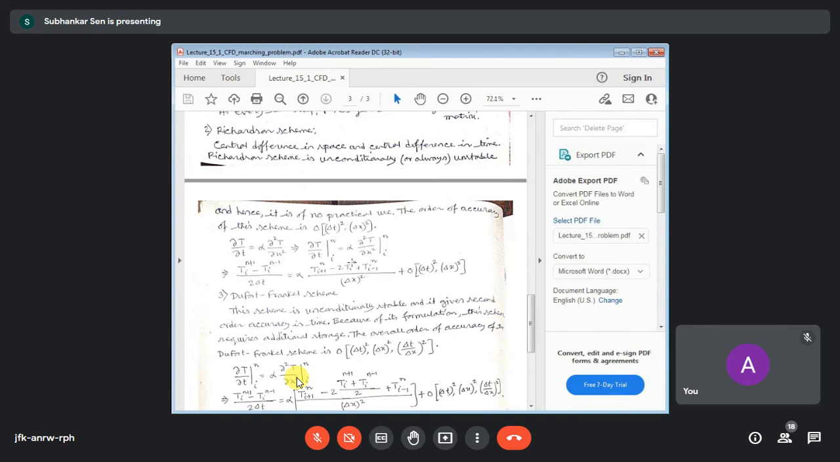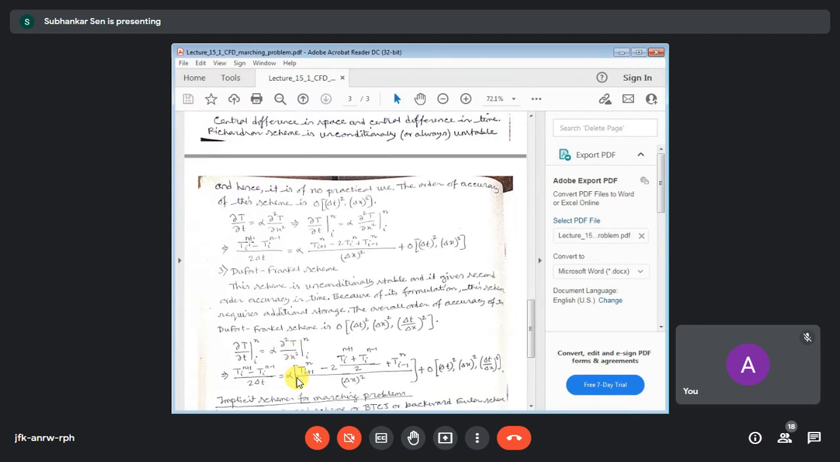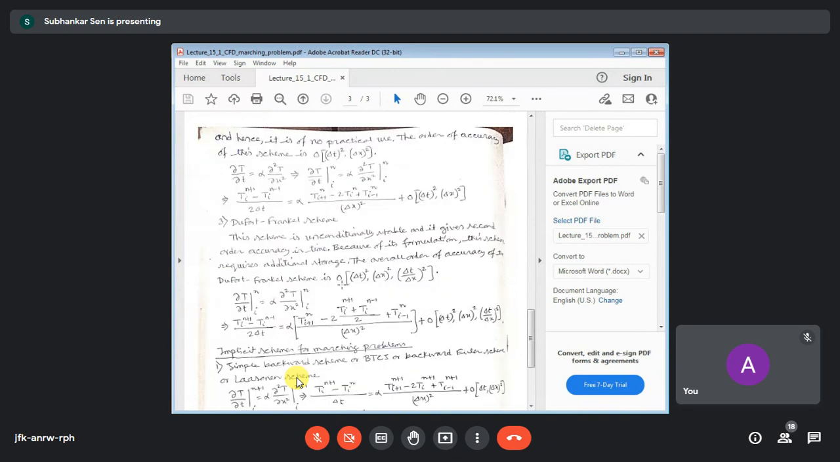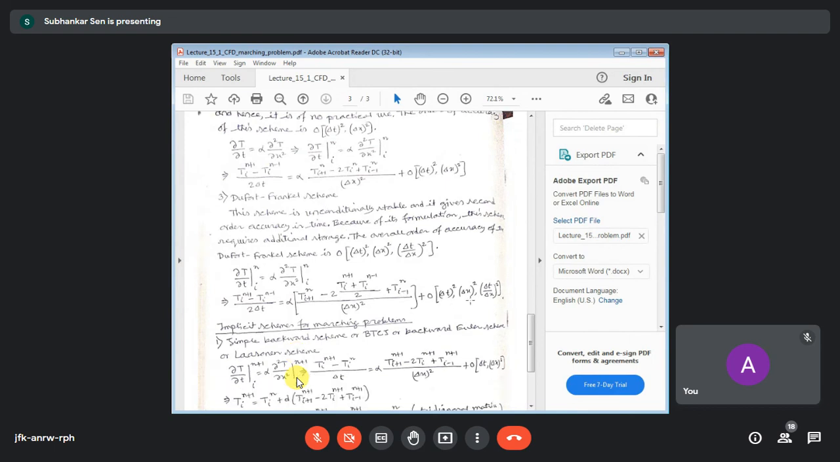Here, where we have Tin, there is a modification. So the Richardson scheme becomes the Dufort-Frankel scheme when Tin is replaced by an average of these two temperatures, Tin plus 1 and Tin minus 1. Just by this small modification we get an unconditionally stable scheme, so you can use the Dufort-Frankel scheme for your calculations. The order of accuracy you should remember is order of delta t to the power 2, second order accuracy in time, and second order accuracy is generally required.